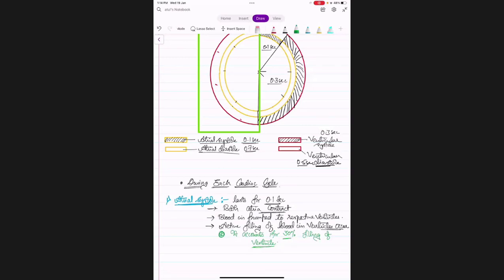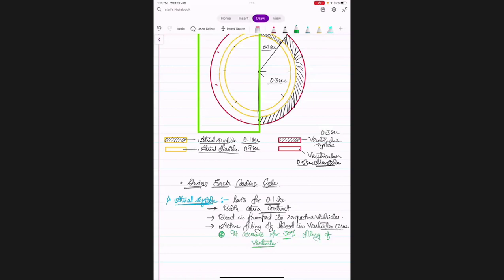Just remember, during every heartbeat, whenever your heart is pumping out blood, some blood will go out. Let us say 70 ml has gone out. From one ventricle, 70 ml went out. Now during the next cycle, again you have to send 70 ml, right? But if 70 ml has already been pumped, you need to collect it back. That 70 ml again you have to fill. Then only you can pump out again, right?